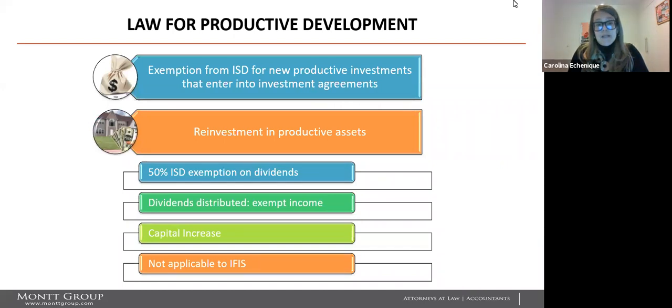The next incentives: the exemption from ISD for new productive investments that enter into investment agreements, and for reinvestment in productive assets, 50% of ISD exemption on dividends. Dividends distributed have an exception for income, the capital increase, and it is not applicable to IFIs.